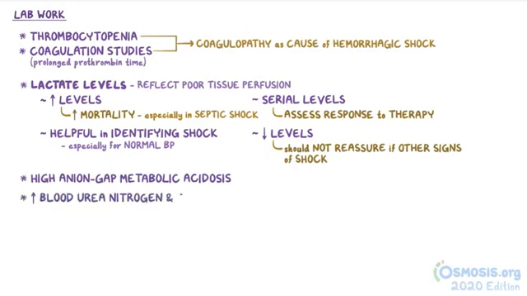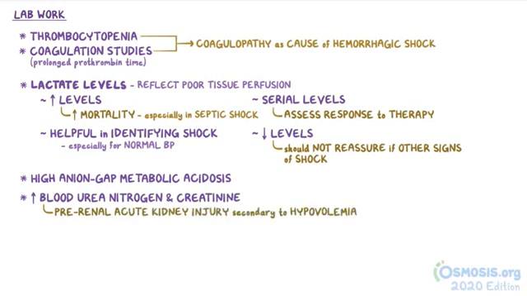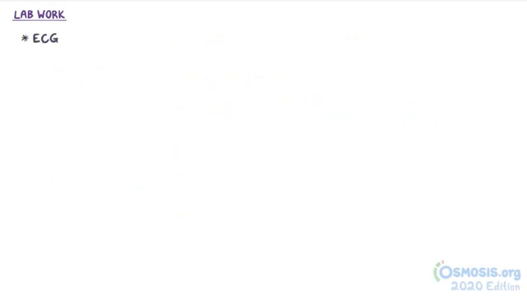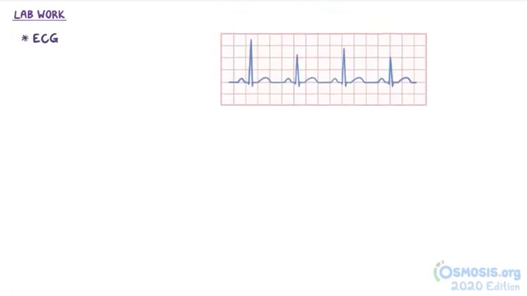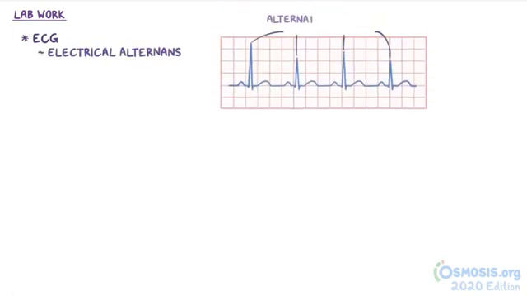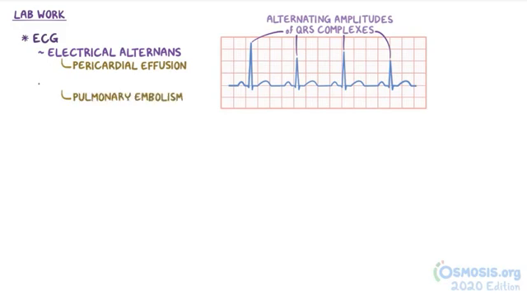Elevated blood urea nitrogen and creatinine levels can indicate that there's a pre-renal acute kidney injury secondary to hypovolemia. An ECG might show ischemic changes, electrical alternans, which is alternating amplitudes of a QRS complex, a sign of pericardial effusion, or even signs of right ventricular strain due to pulmonary embolism, like an S1Q3T3 pattern.